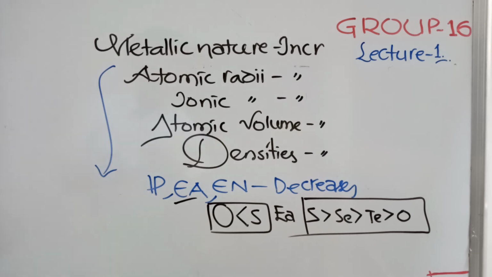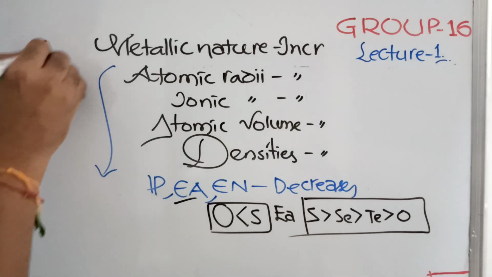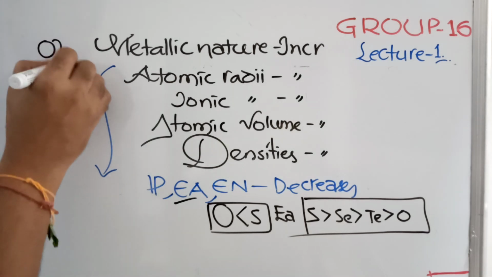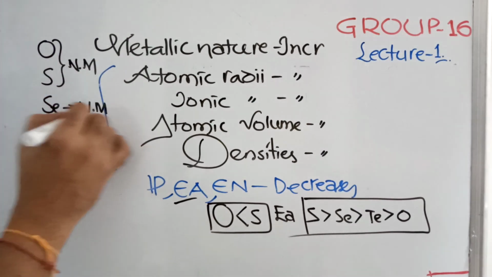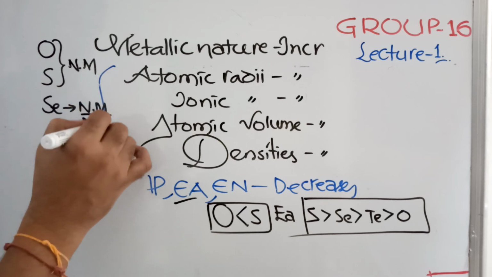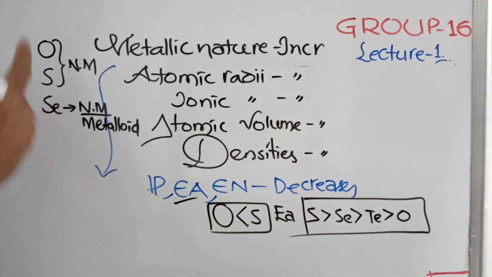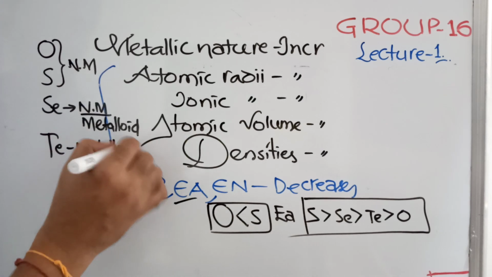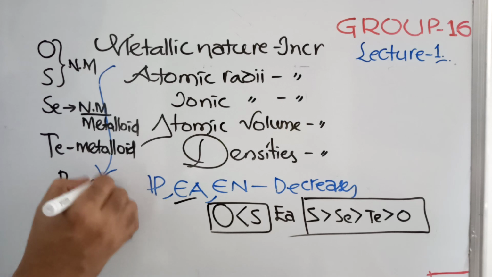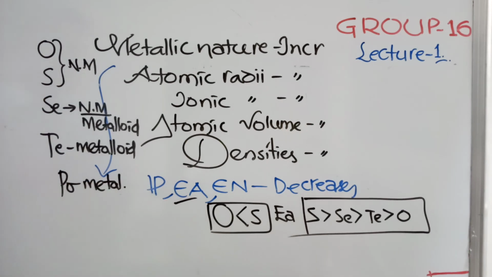Metallic nature down the group increases. So what can you say? Oxygen and sulfur are both non-metals. Selenium is non-metallic, but a slightly metalloid nature will be there. Tellurium is a metalloid, and polonium is a metal. So down the group the metallic nature is increasing.